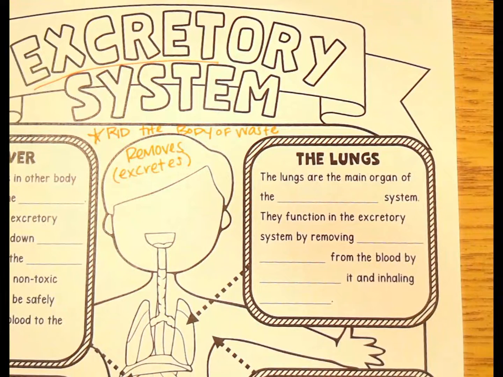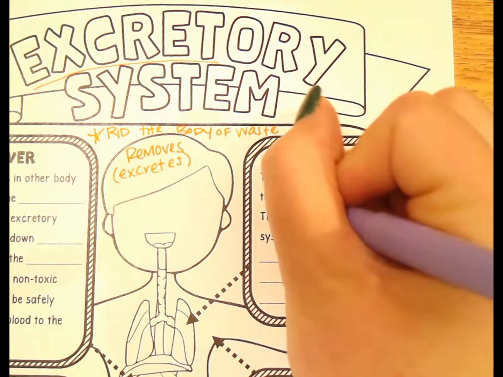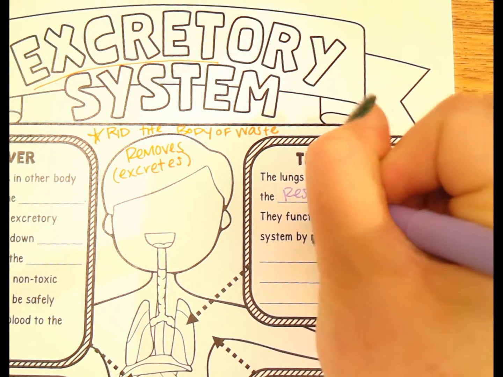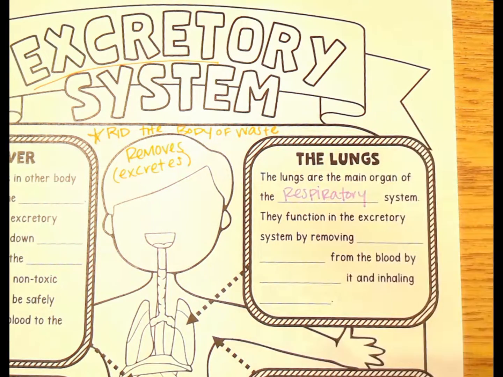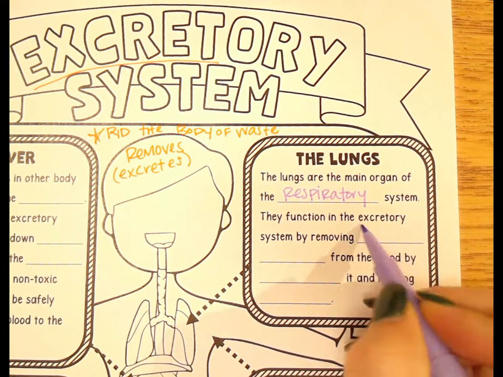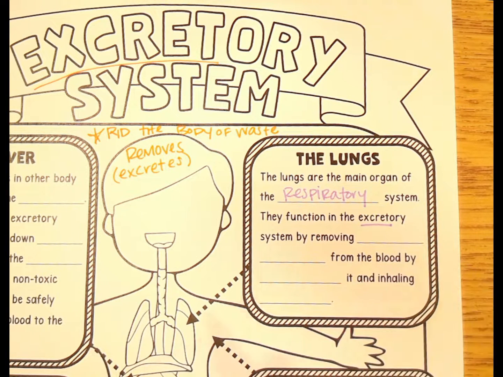And I'm going to use purple for the lungs, just so we can kind of keep our thoughts straight. The lungs are the main organ of what system? The respiratory system. And they function in the excretory system by removing, remember we're removing things when we talk about the excretory system. What do they remove?